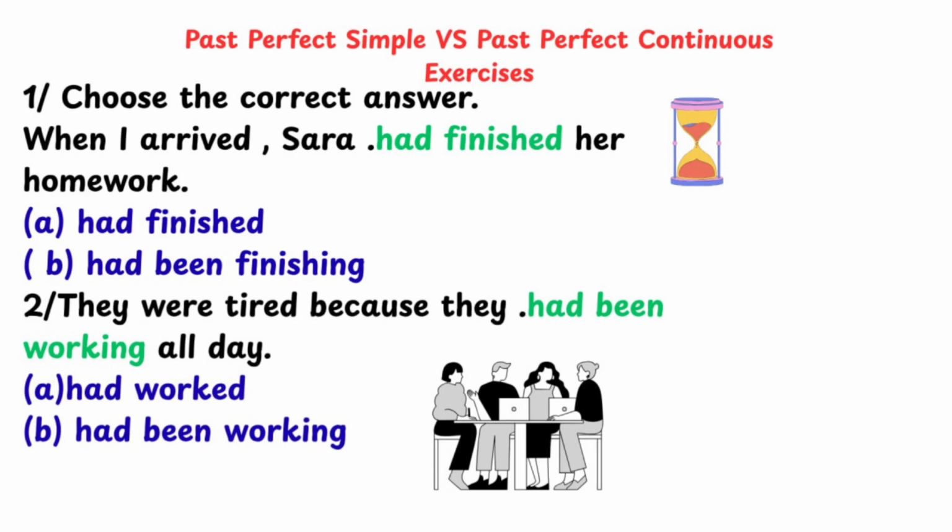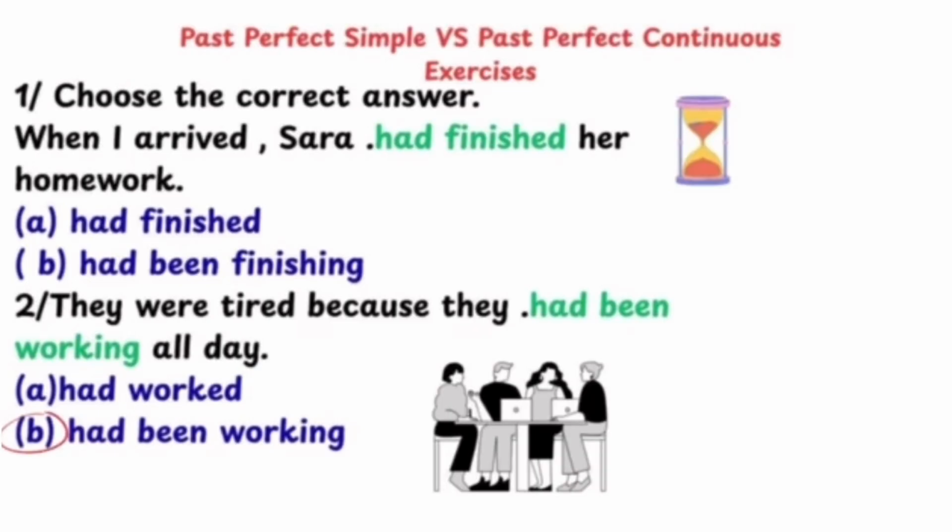Question 2. They were tired because they had been working all day. Here, we choose had been working because all day emphasizes a long, ongoing process that caused their tiredness. Continuous is all about duration.